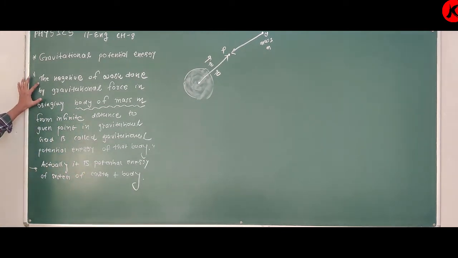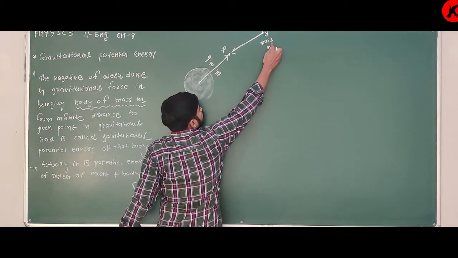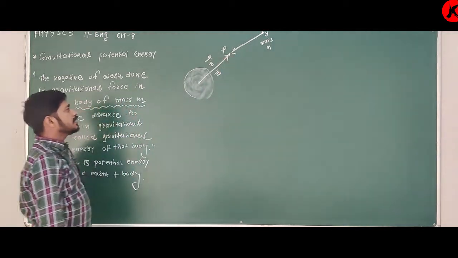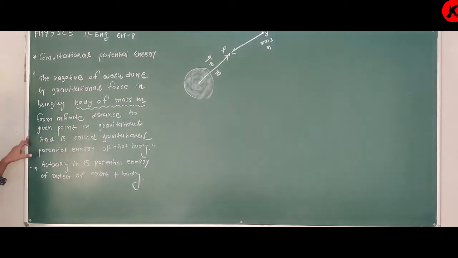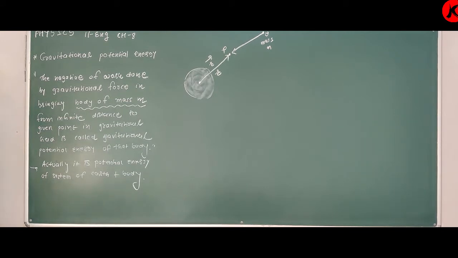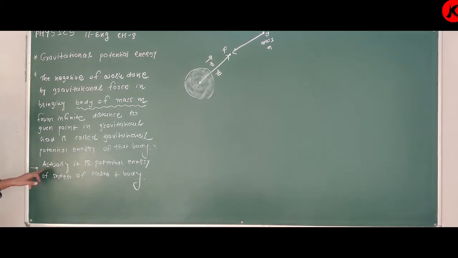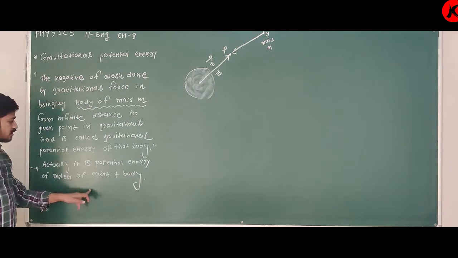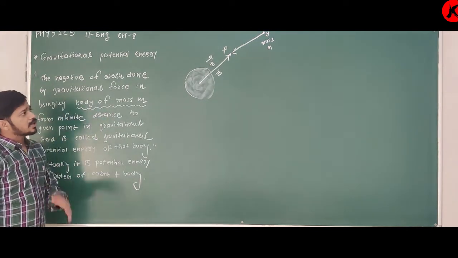The negative of work done by gravitational force in bringing a body of mass m from infinite distance to a given point in the gravitational field is called gravitational potential energy of that body. But actually it is the potential energy of the whole system, Earth and body.